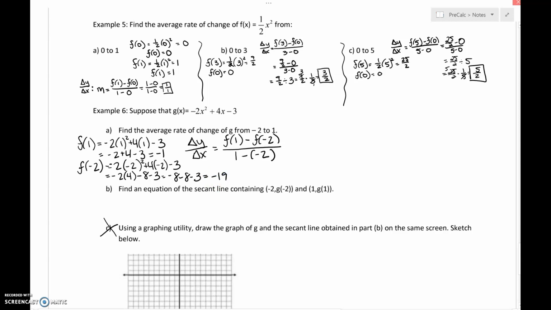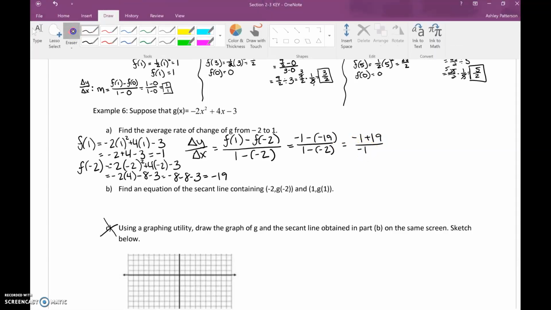Here we go. Plug in what we know, all to find the average rate of change. So f of 1 gave us a negative 1. f of negative 2 gave us a negative 19. Okay, remember, if I'm going too fast, you can always pause, rewind. All right, don't fast forward. So we get negative 1 plus 19 over 1 plus 2.